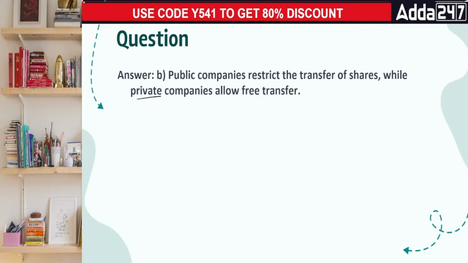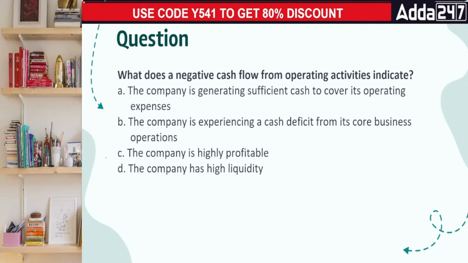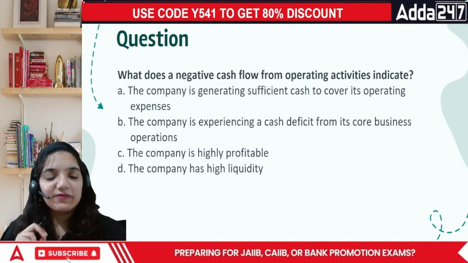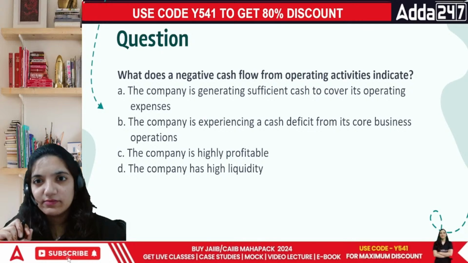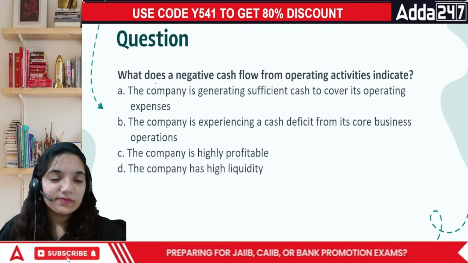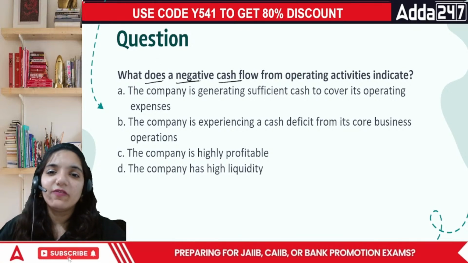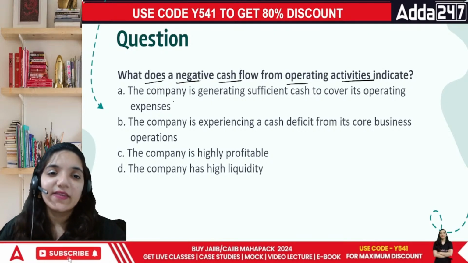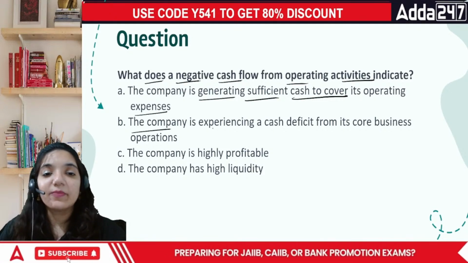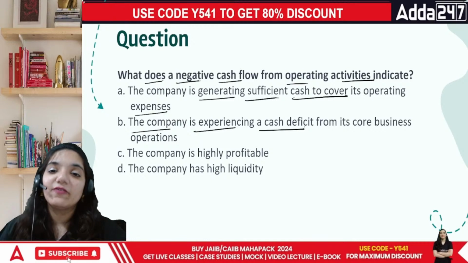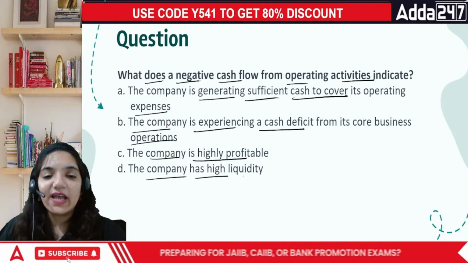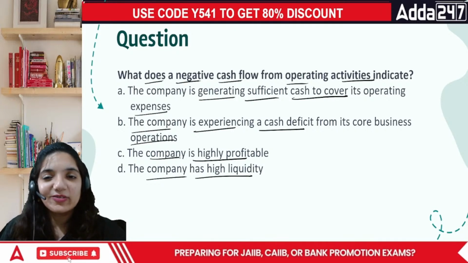चलिए जी, let's look at the next question. Everyone, this is a question from the cash flow statement. What do you mean by cash flow statement? Cash flow statement is defined under AS3 or IND AS7. What is it? What does it say exactly? What does the negative cash flow from operating activities indicate? The company is generating sufficient cash to cover its operating expenses. The company is experiencing a cash deficit from its core business. The company is highly profitable, or the company has high liquidity. What's going to be the answer according to you?